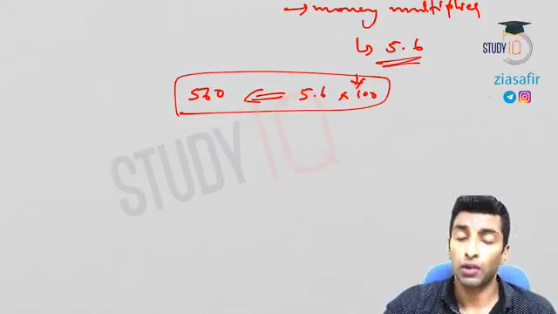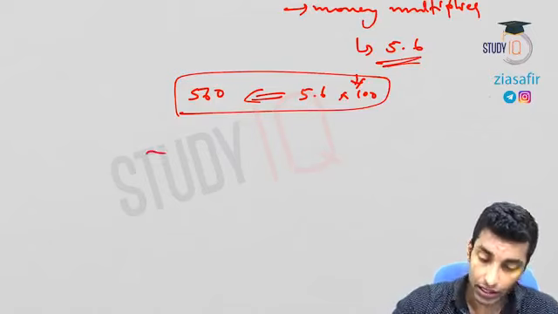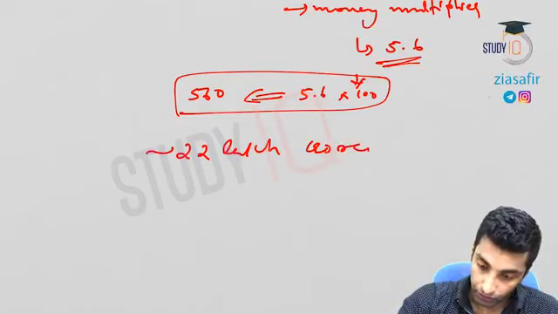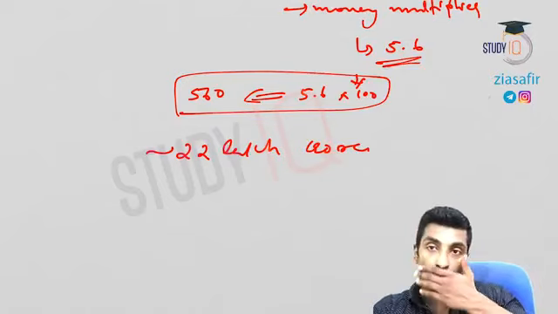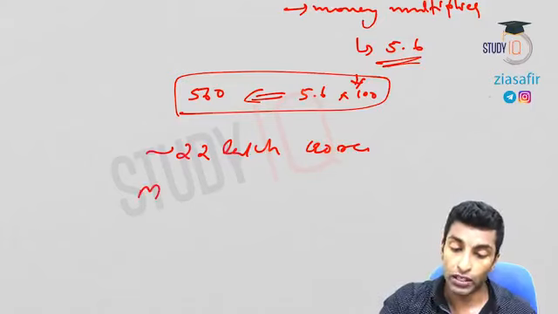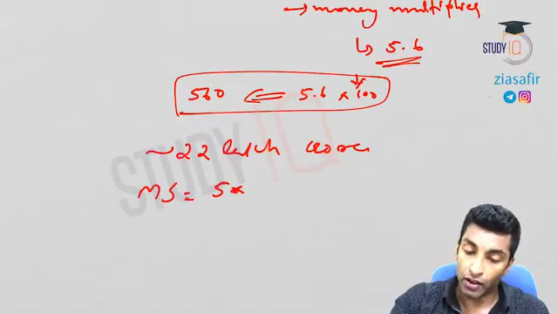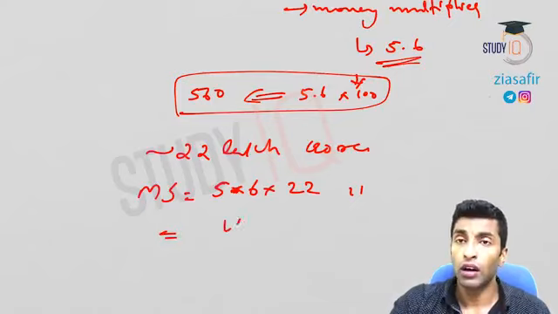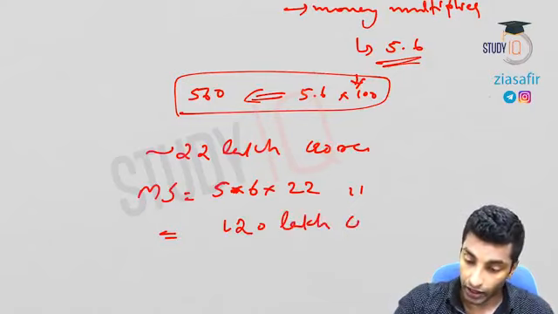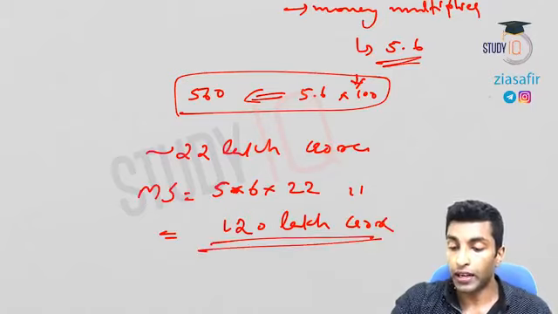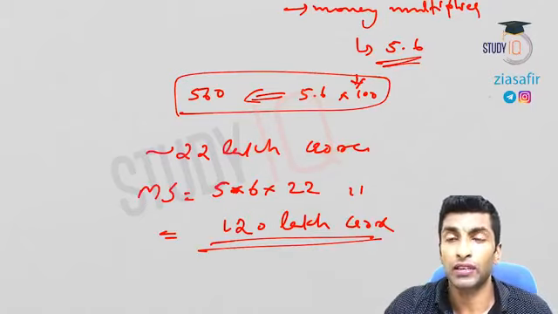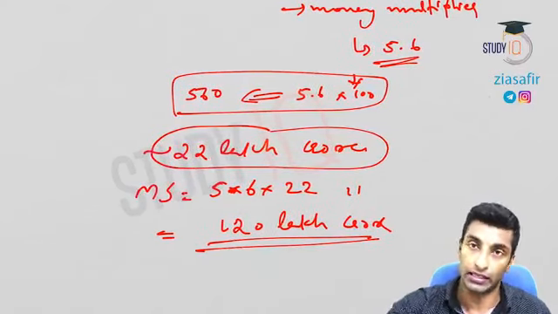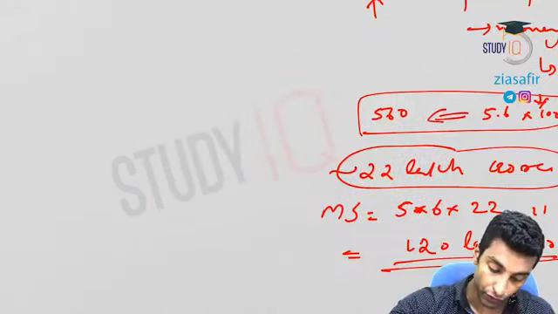Okay, so till now, up to demonetization, the government printed around 22 lakh crore. Up to 22 lakh crore of money was printed. So what is the money supply? If you see this, 5.6 into 22 lakh crore will be around 120 lakh crore. So 120 lakh crore is the money supply. That doesn't mean that 120 lakh crore is printed. 22 lakh crore is what I'm talking about, the data till demonetization time which is available to me.